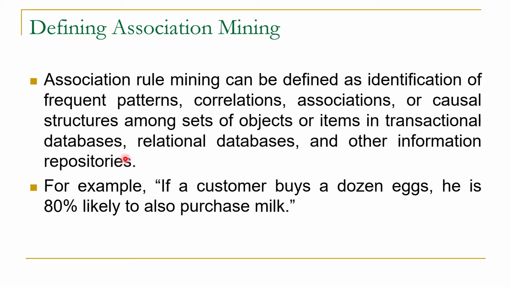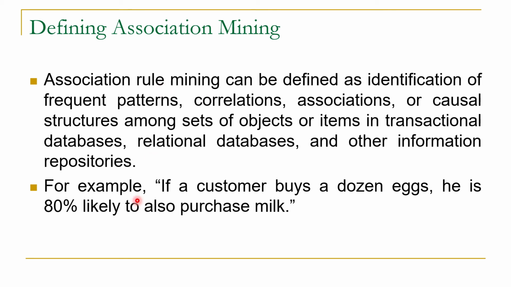So here we have some sort of transaction database which may be stored in the form of a relational database or any other CSV file. We are analyzing this transactional database to identify frequent patterns, correlations, or associations among sets of objects or items. And by identifying these correlations, we can create rules, and these rules are called association rules.